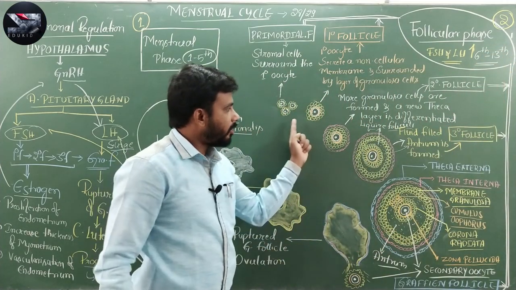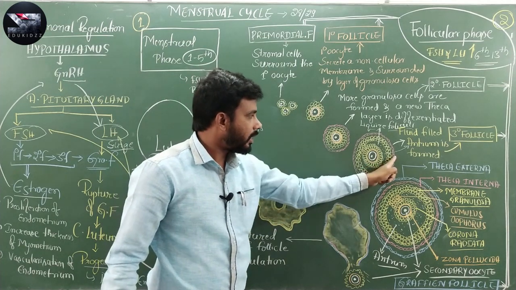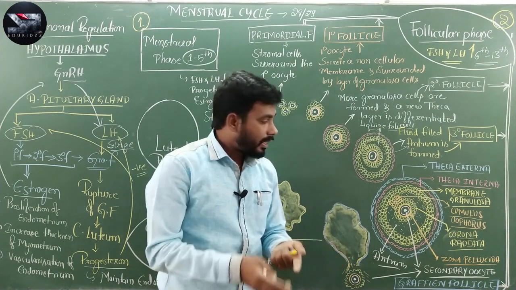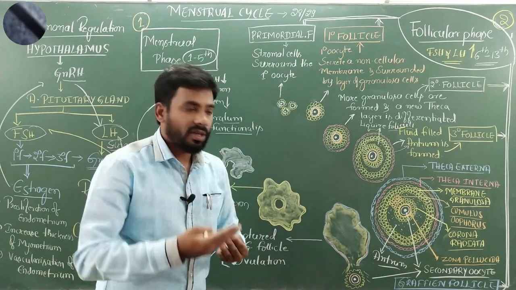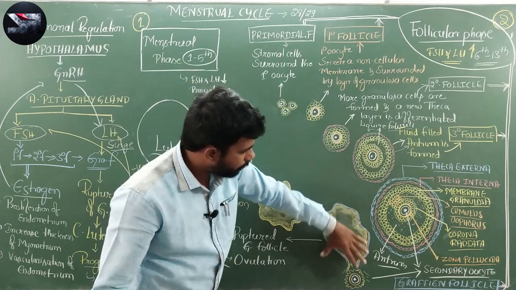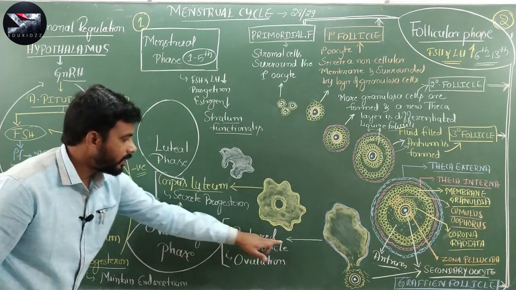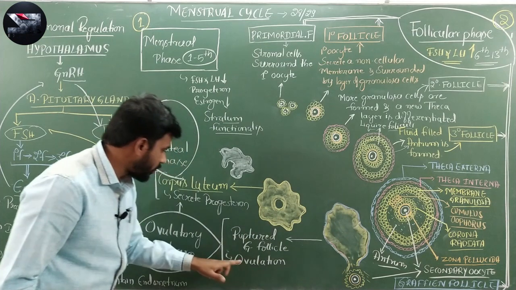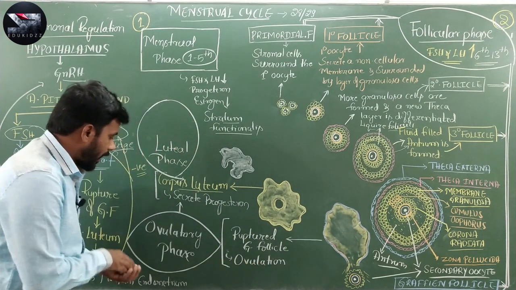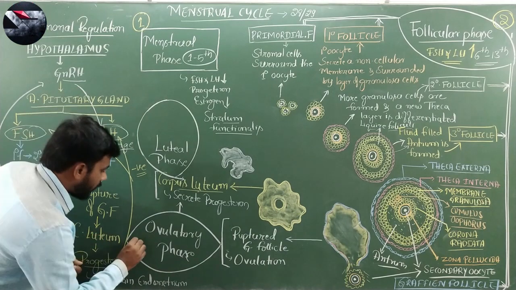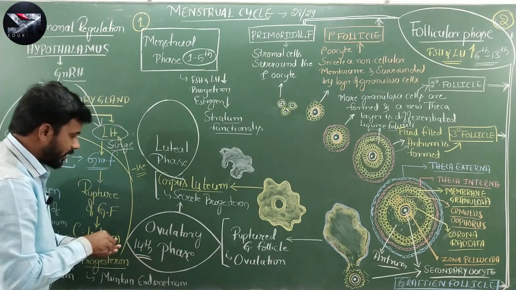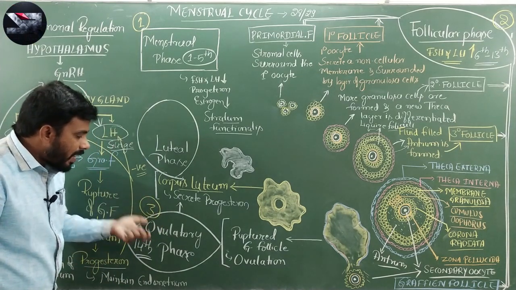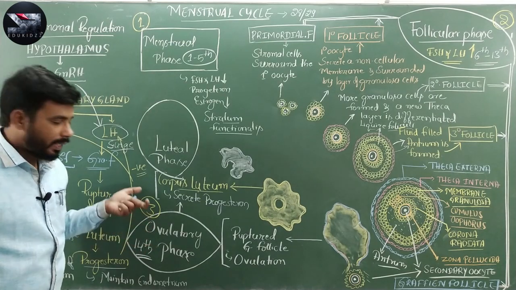As I said earlier, in the maturing ovarian follicle, the theca interna layer has cells, and those cells secrete estrogen, and increased estrogen level causes more secretion of LH. That secretion of LH causes the rupture of the Graafian follicle. This rupture of the Graafian follicle finally helps in the release of the ovum. That process is called ovulation, and this phase is called the ovulatory phase. This occurs on the 14th day of the menstrual cycle, and this is the third phase of the menstrual cycle. So, the main reason for ovulation, as I said earlier, is the LH surge.